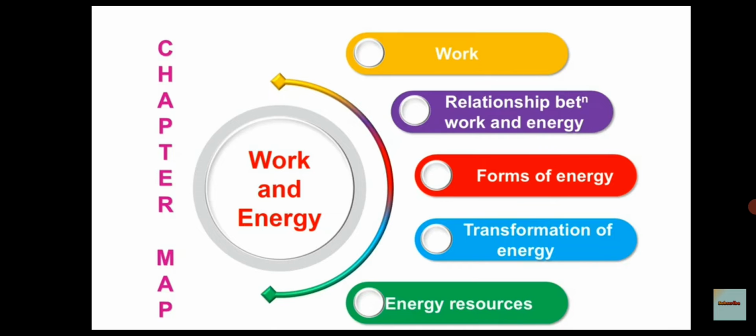So children, related to our work and energy, in that chapter we had completed forms of energy, transformation of energy and energy resources. And in energy resources we had completed conventional energy, that is non-renewable, and the other one, non-conventional, that is renewable energy resources.